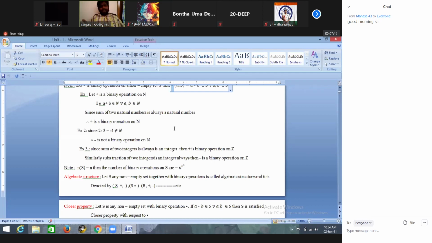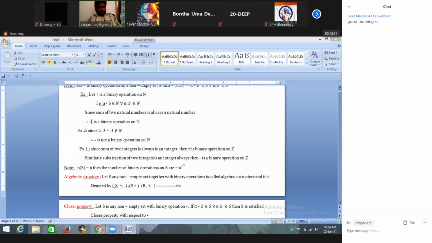In the same manner, how many functions can there be from S cross S to S? For example, a and b are two non-empty sets. Then how many functions exist from a to b? How many functions?